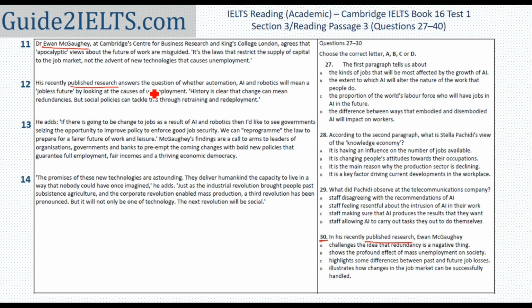In this paper, he answers the question of whether automation, AI, and robotics will mean a jobless future by looking at the causes of employment. History is clear that change can mean redundancies, but social policies can tackle this through retraining and redeployment. What does this mean? Well, the first sentence just means that he has answered whether there will be unemployment because of AI, etc. Here onwards, what he's saying is that history has also taught us that people may lose jobs.